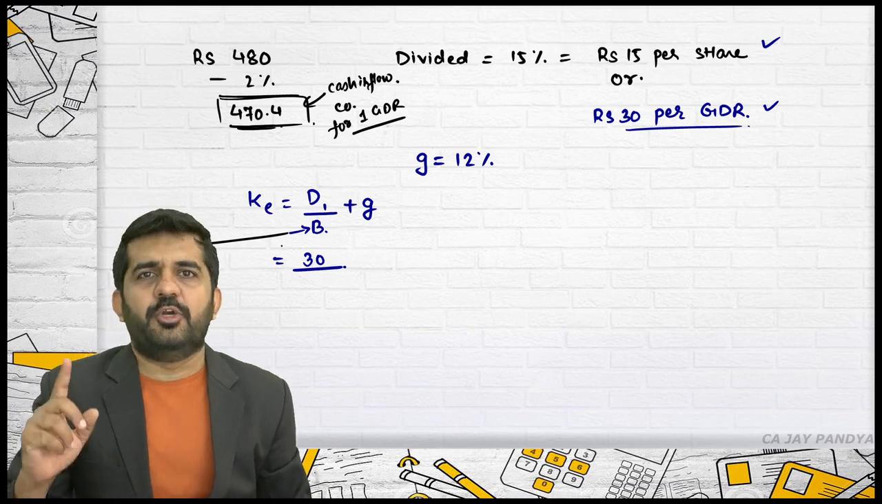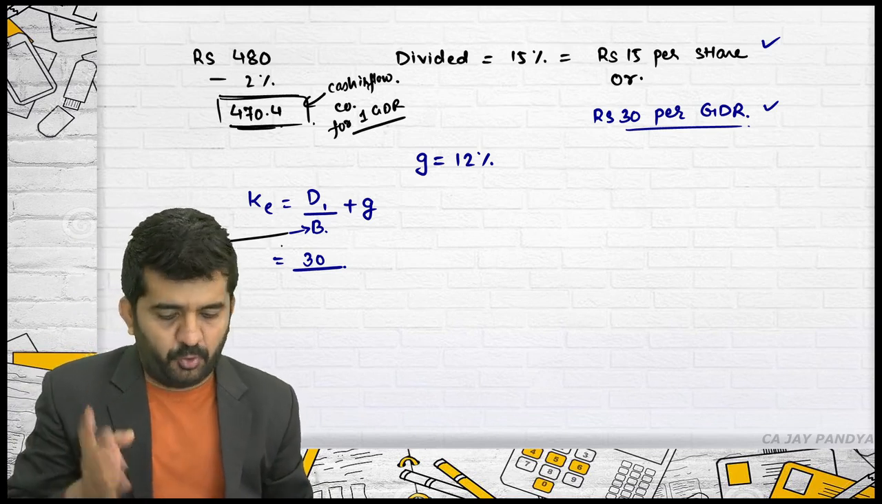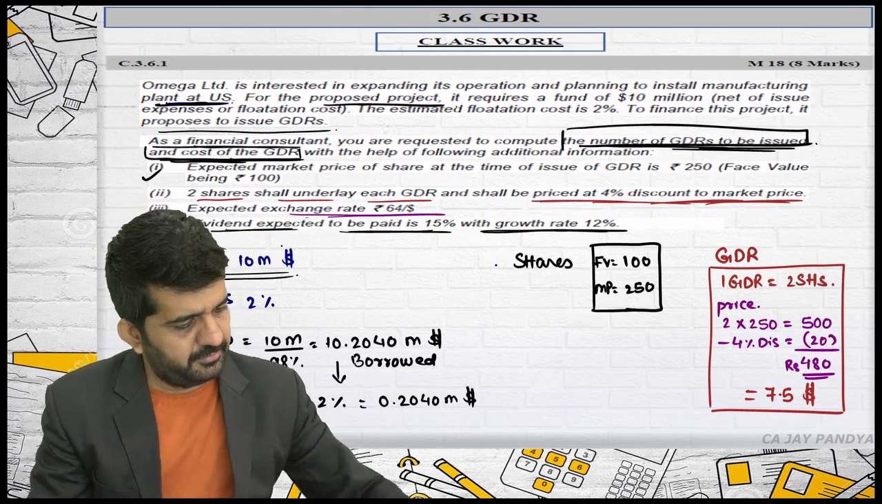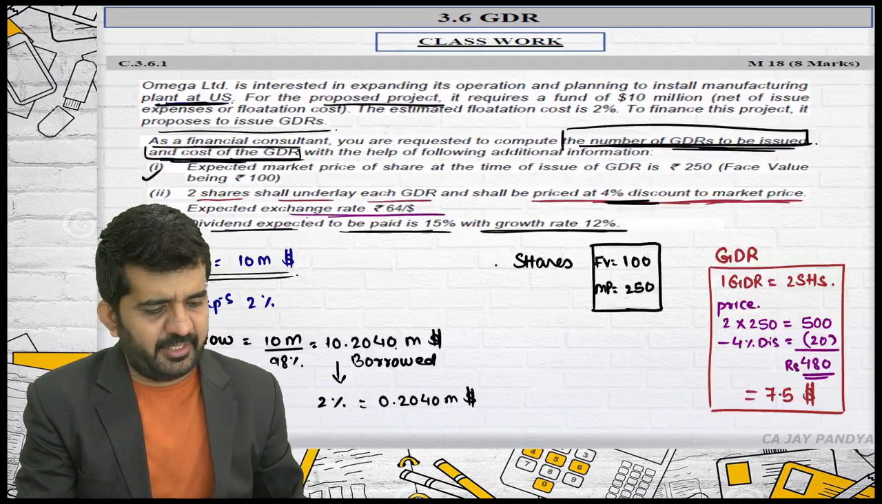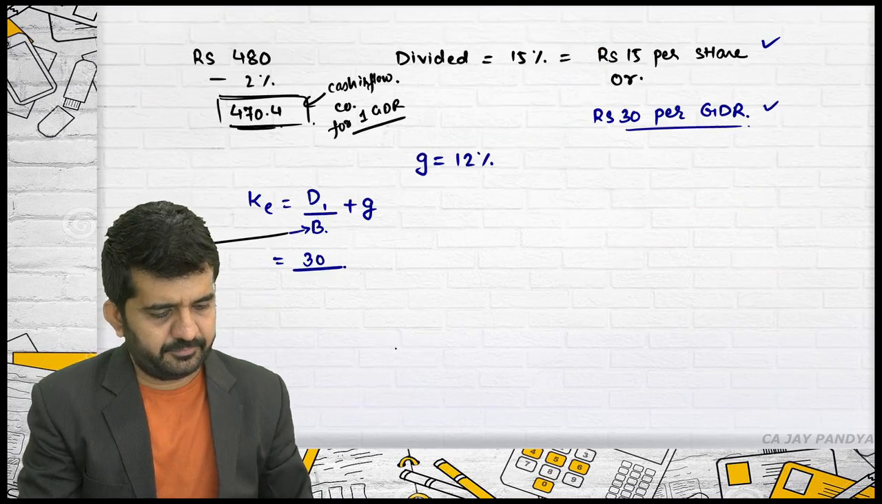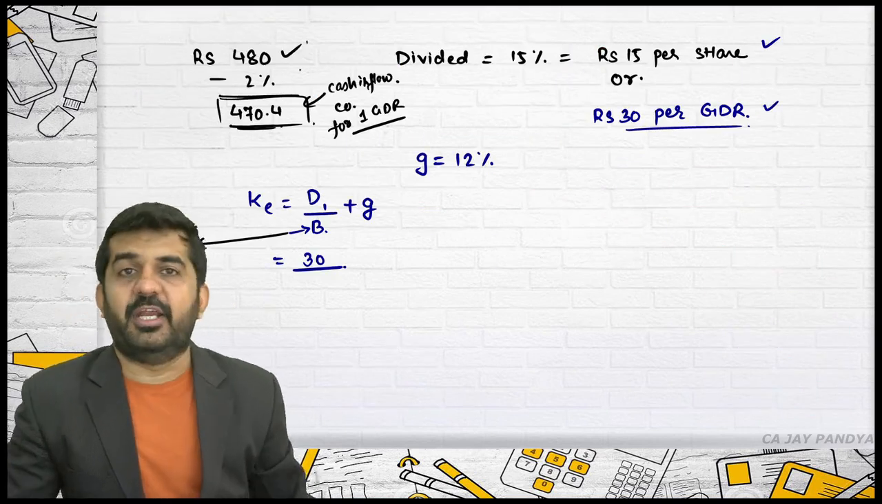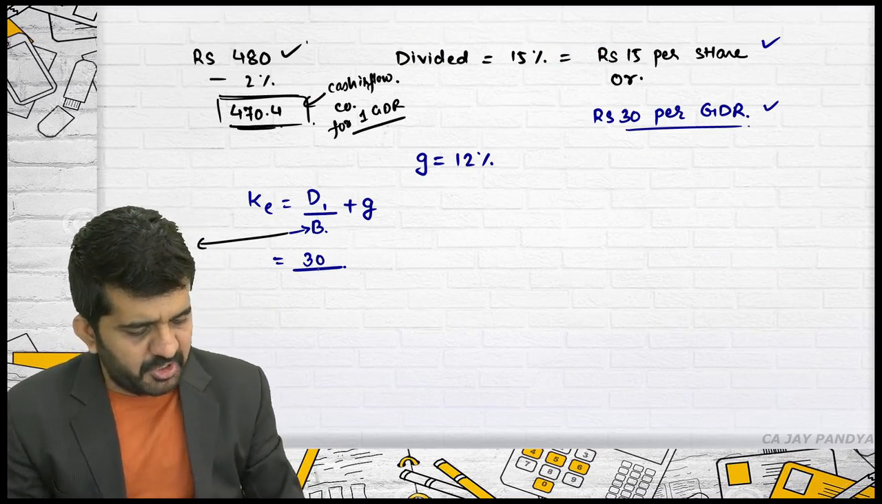Sachin, you are online. You need to tell me why I have not deducted 4% discount which is written in. Sir, it is already deducted. It is already deducted in 480. Is it alright? In 480 it is already deducted. Is it alright?